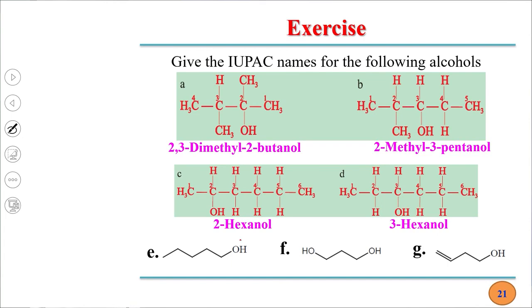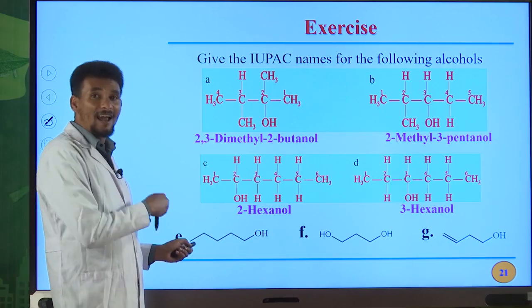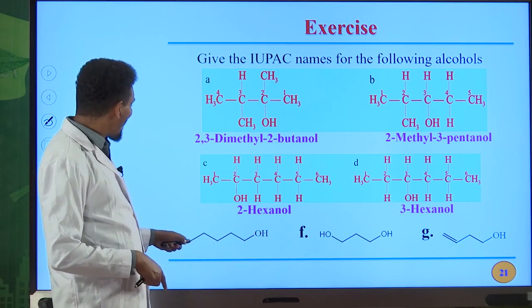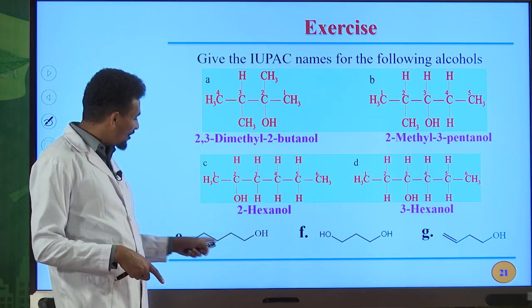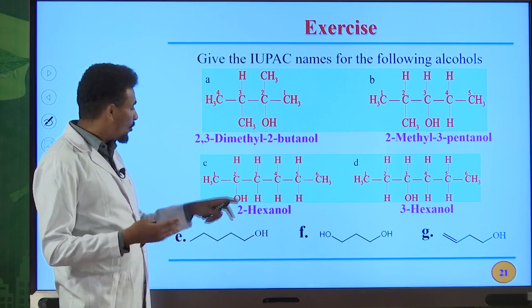Okay, another example. This is the bond line structural formula for an alcohol. This vertex represents carbon atoms. I already told you about this one. The end of a line also indicates the presence of carbon atoms. So totally we have 1, 2, 3, 4, 5 carbon atoms. We have no double bond.